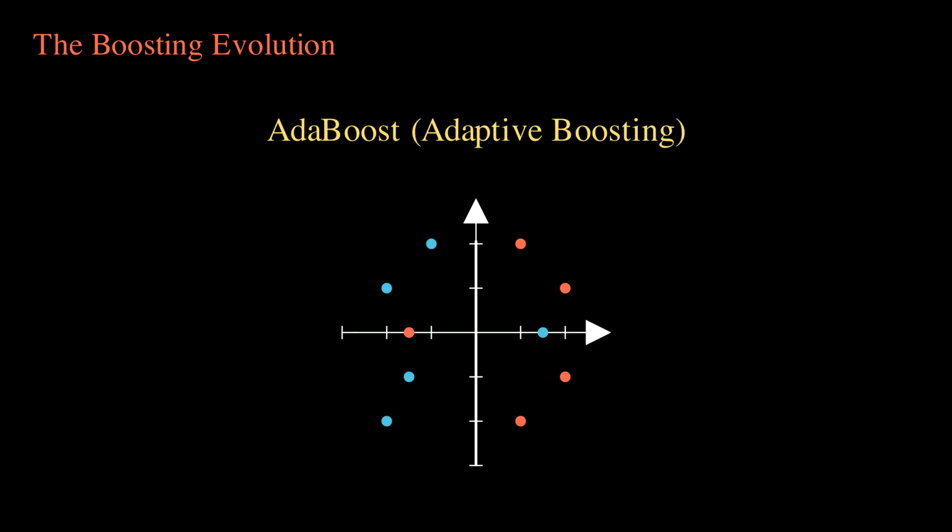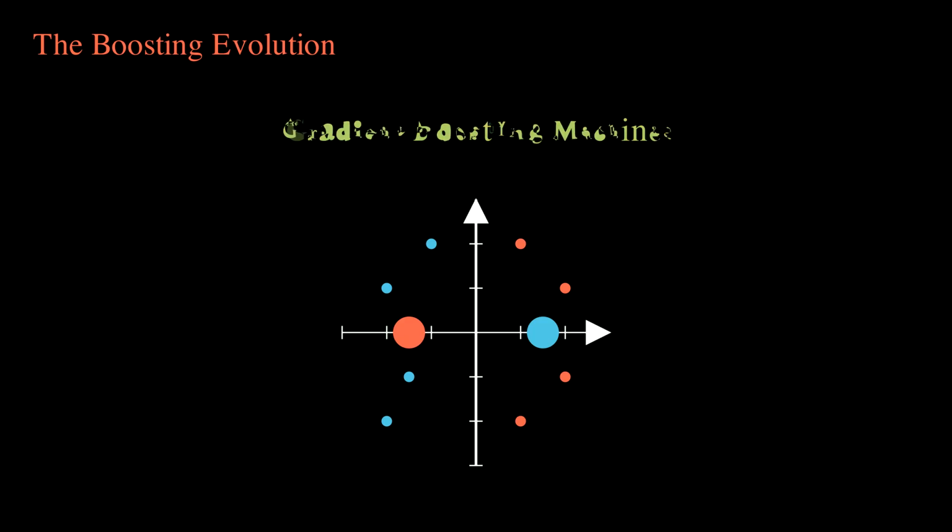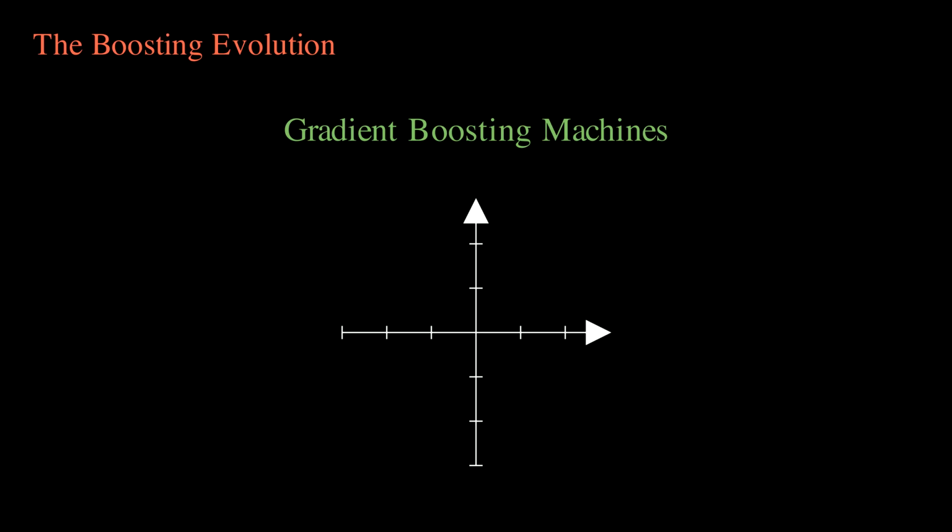XGBoost trains a very weak model, often just a decision stump with a depth of 1. It looks at the predictions and identifies which data points were misclassified. Then, it explicitly increases the sample weights of those specific errors. Visually, you can think of the misclassified points becoming larger and heavier. The next tree in the sequence is forced to prioritize these difficult points. XGBoost was brilliant, but gradient boosting completely generalized the math.